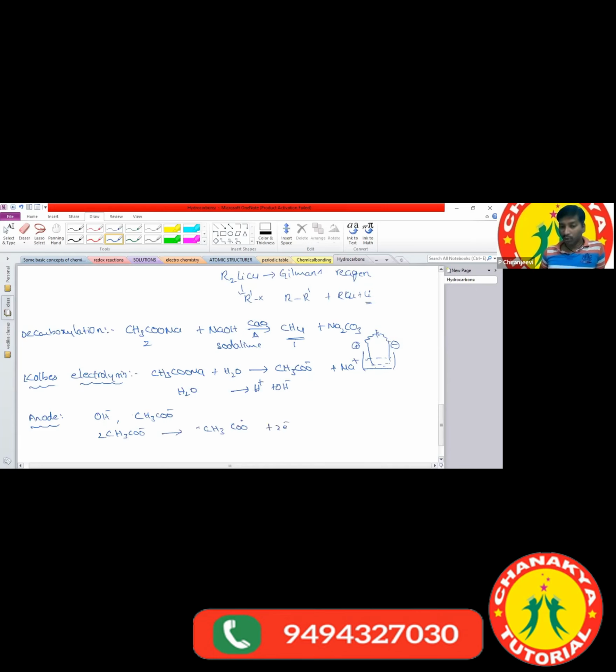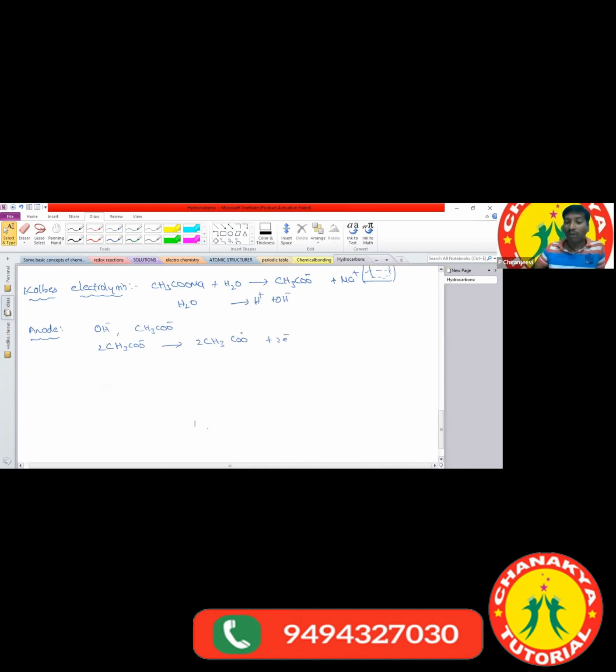We take 2 moles of acetate. If we take 2 moles of acetate, it loses 2 electrons, and then it forms 2 moles of the free radical. Again, this free radical undergoes homolytic cleavage. It releases 2 moles of carbon dioxide and forms 2 methyl radicals. The 2 methyl radicals combine together and form a symmetrical alkane. So by using the Kolbe electrolysis method also, we can prepare symmetrical alkanes.